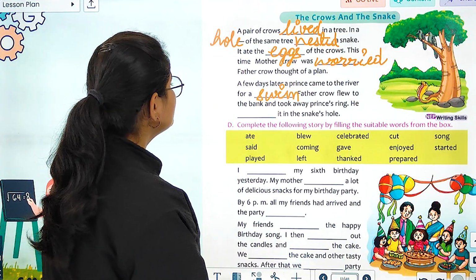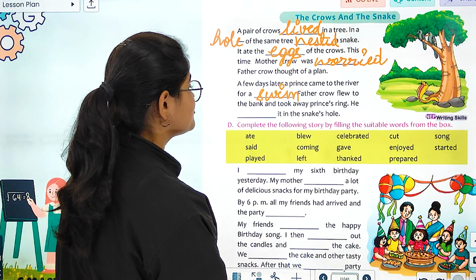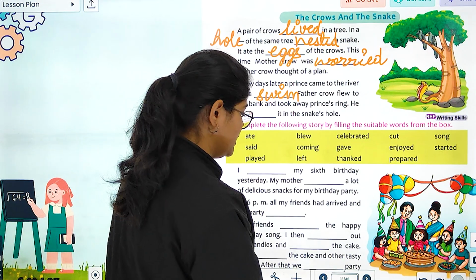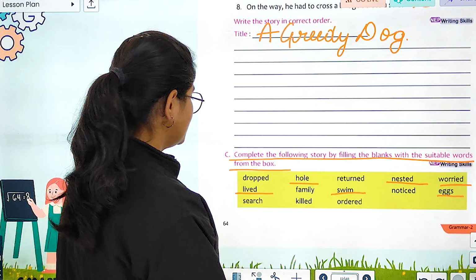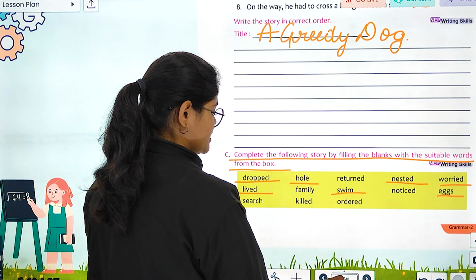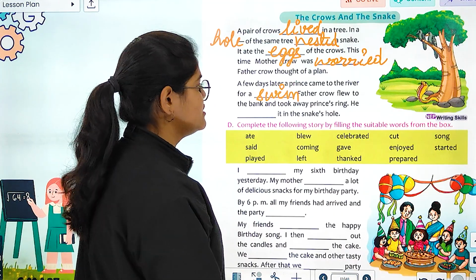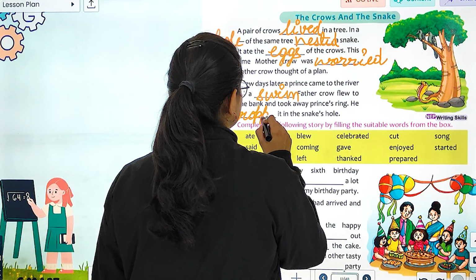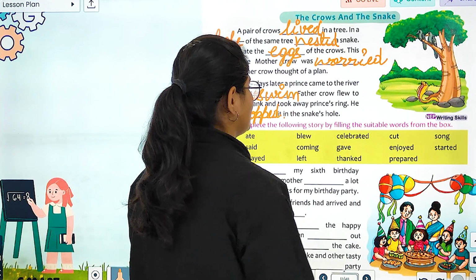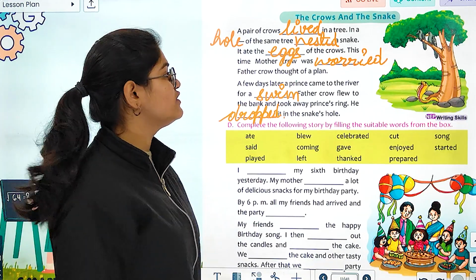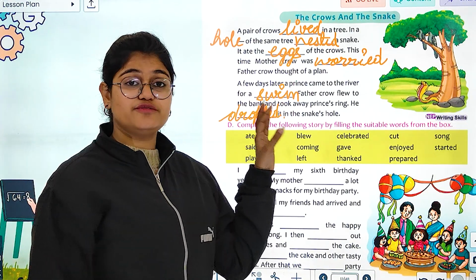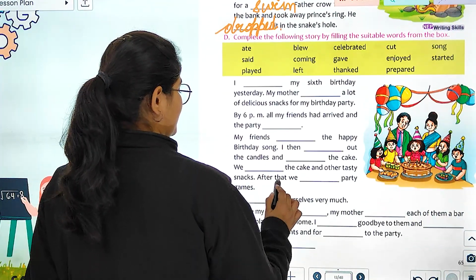Father Crow flew to the bank and took away the Prince's ring. He dashed it in the snake's hole. He dropped it in the snake's hole. Correct? Dropped. Correct? So this is how we have used all the given words in the story to complete it. Moving ahead to the next one.